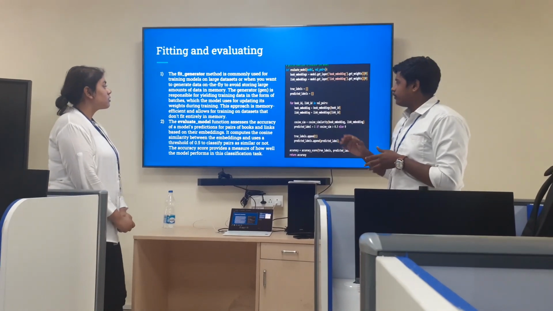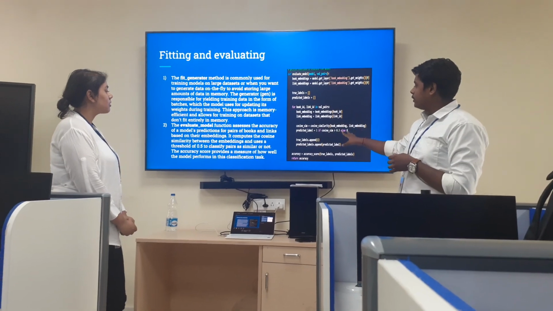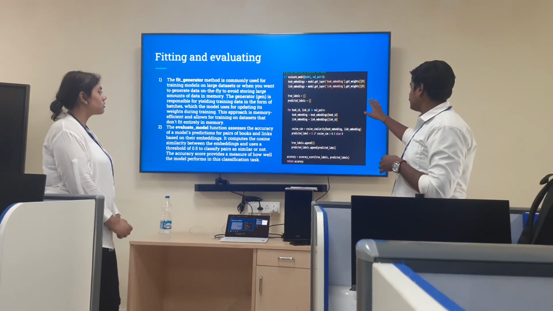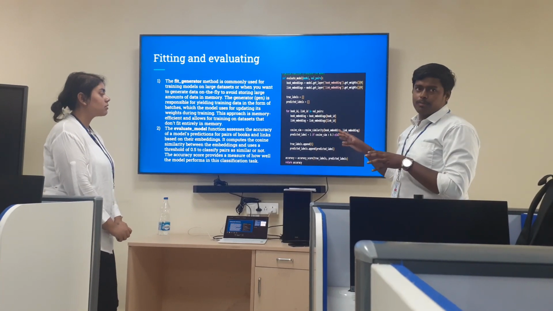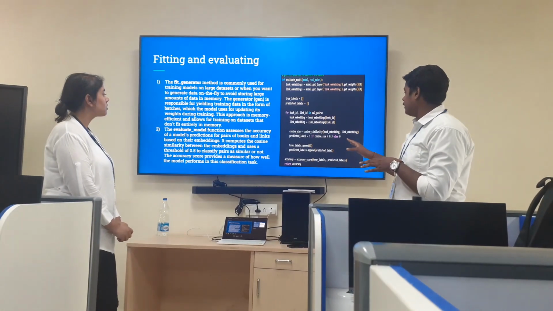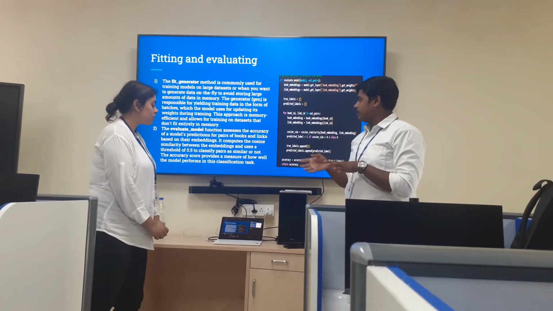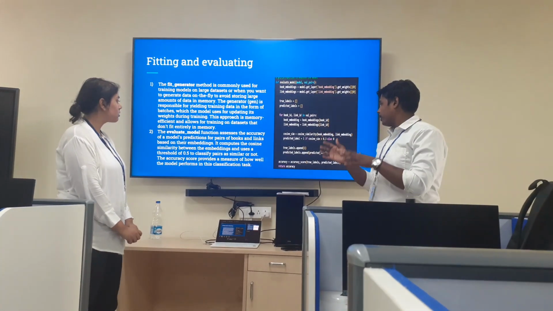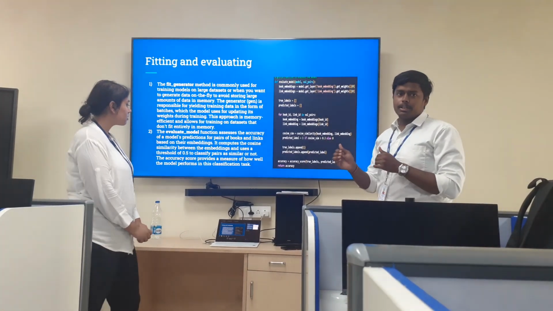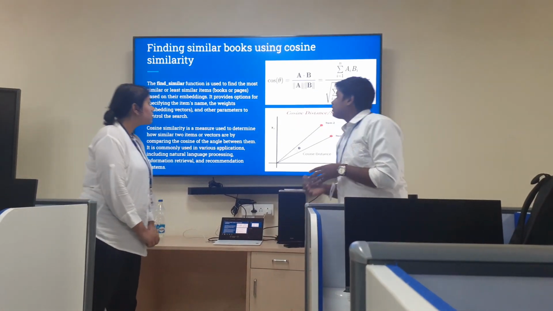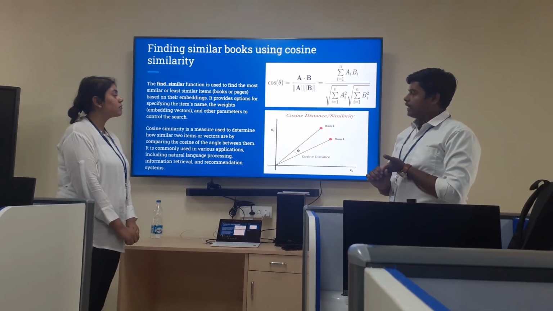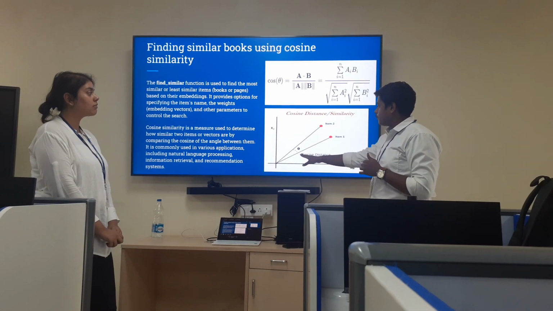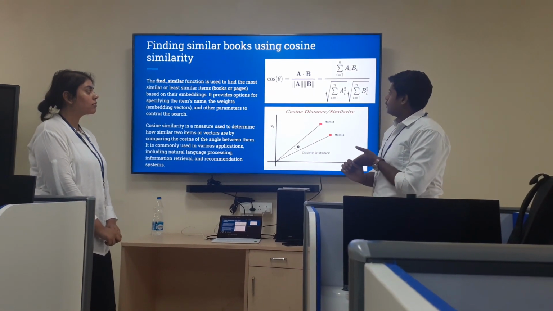So now we have our evaluate model. This is used for the accuracy prediction. We have given the book weights and the link weights, and we have our true labels and predicted labels. Based on that, it predicts our accuracy. If the cosine similarity is more than 0.5 or 0.3, it will say it is more related. So this is our basis, which is our cosine similarity. Whether two links are very much related mainly depends upon the angle and the distance between them.